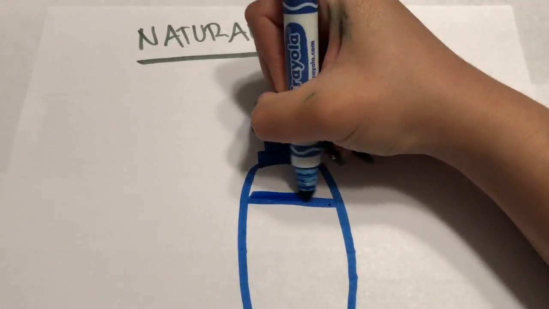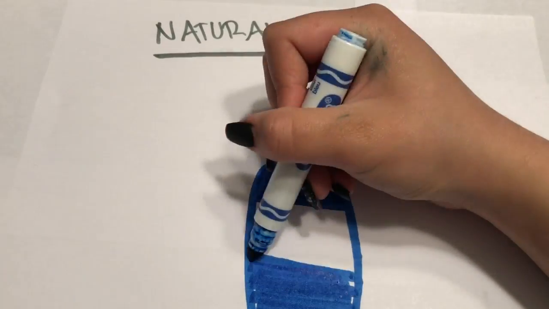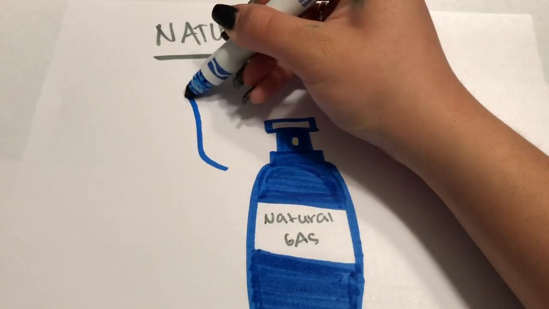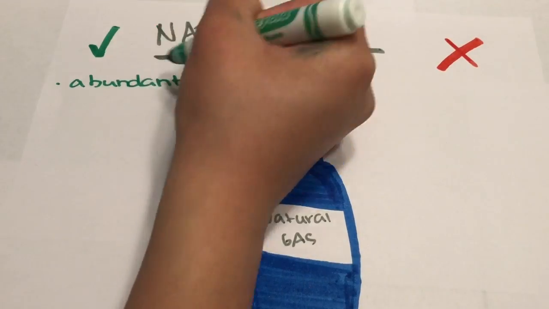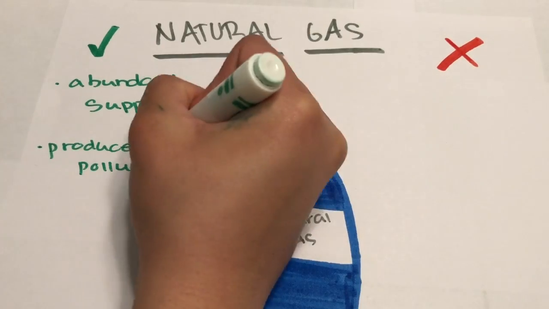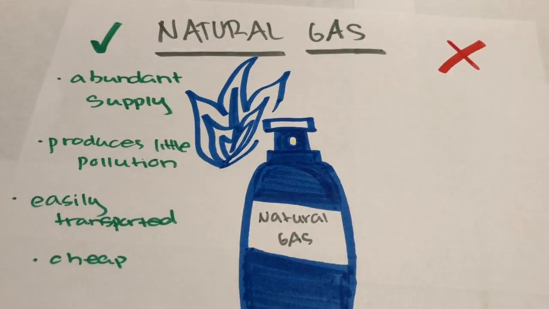Next is natural gas. Some pros are it produces less pollution than other fuel types, it is abundant, it is easily transported, it's cheap, and some cons are it's highly flammable and it's difficult to use.